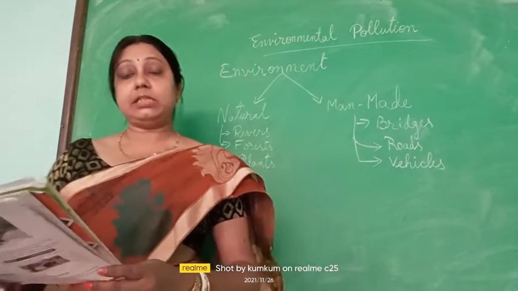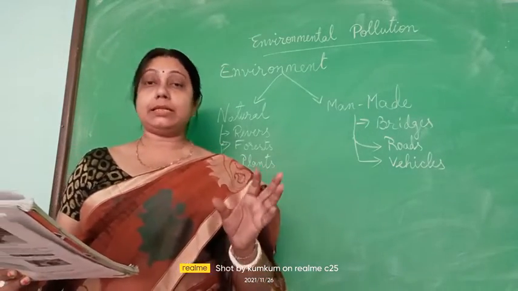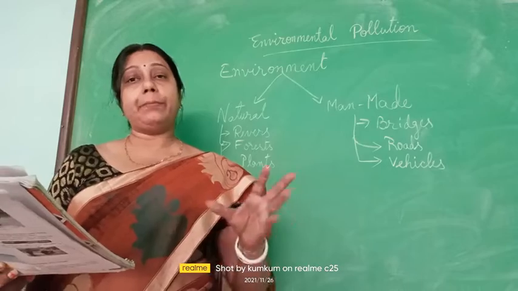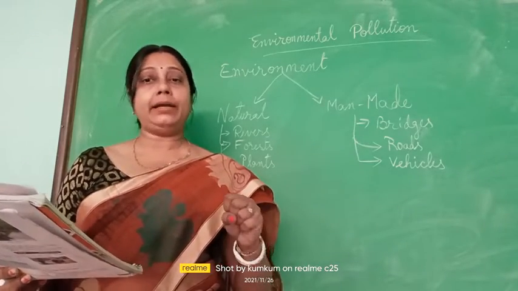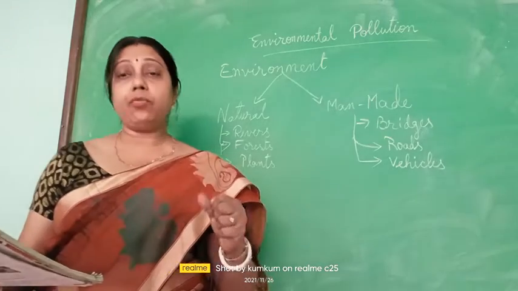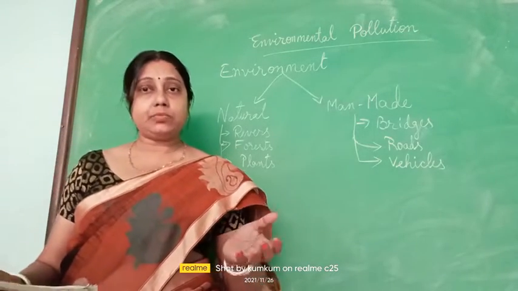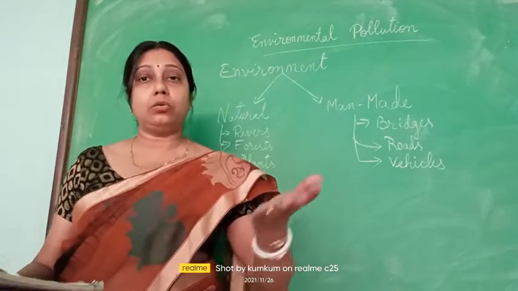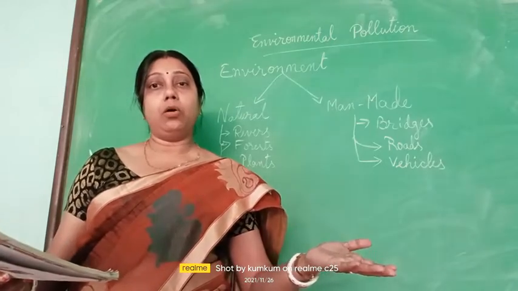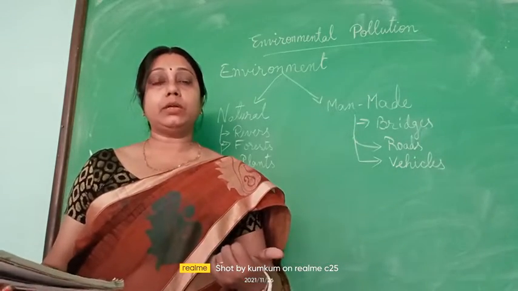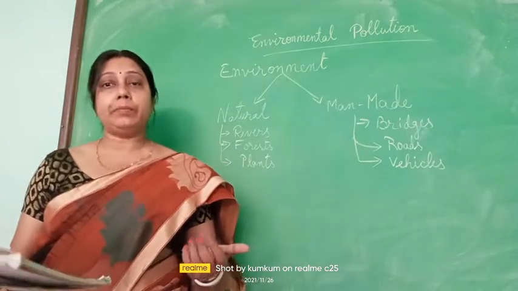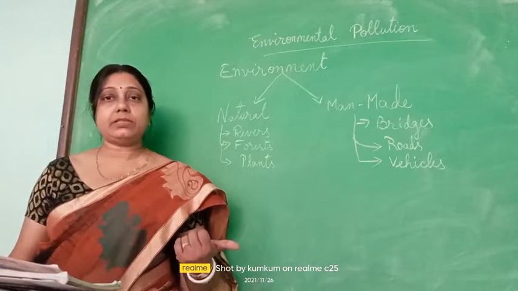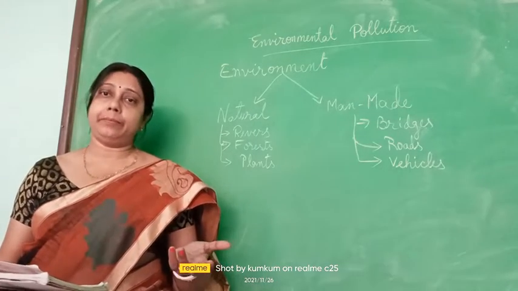Now the teacher said yes, some objects are created by nature and some are created by man. So they comprise both the natural environment and human environment. Now from here we can understand that the things which we can see in our surroundings, like the trees, the plants, the clothes, then the people, all together come under the word environment. It is the combination of natural and human made environment.